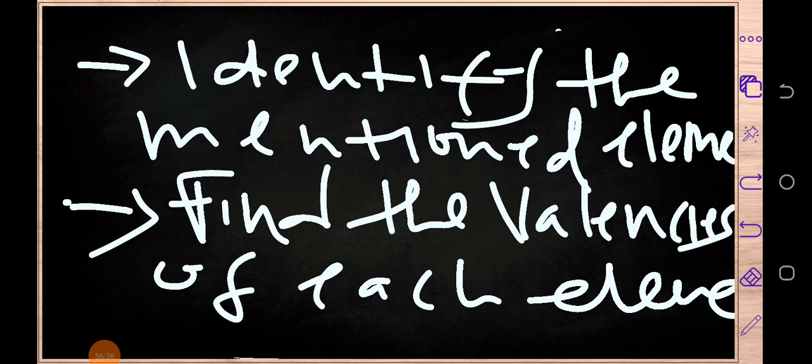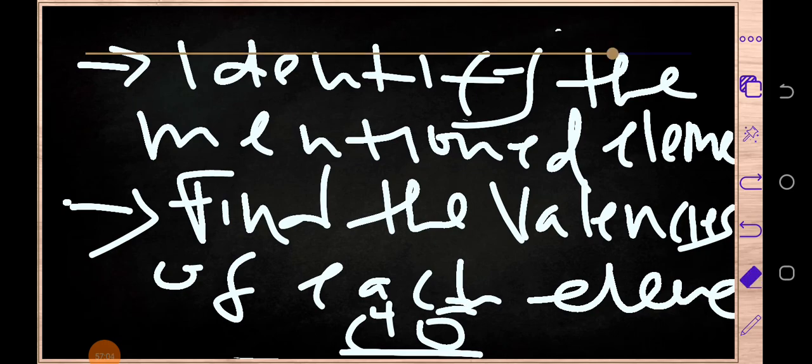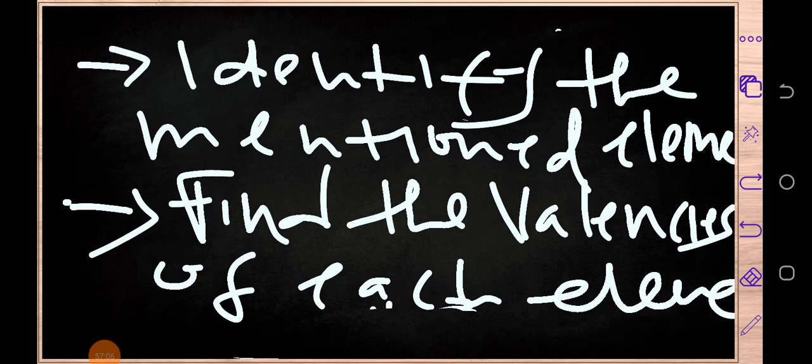We are going to write carbon and oxygen. This is the first step, to identify the mentioned elements. Then we are going to write the valences. I hope you know now how to find different valences of different atoms. So we are going to write valences on the top of the right hand side. So we are going to write it like this. I hope you have understood this by now.